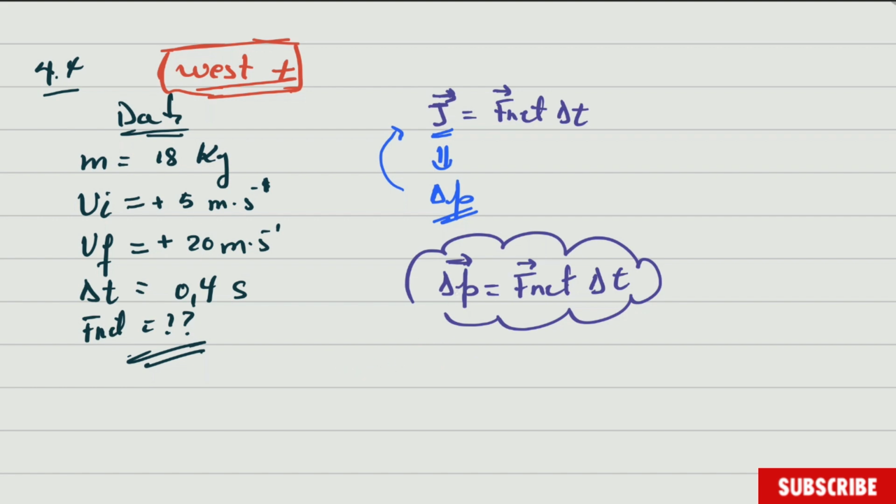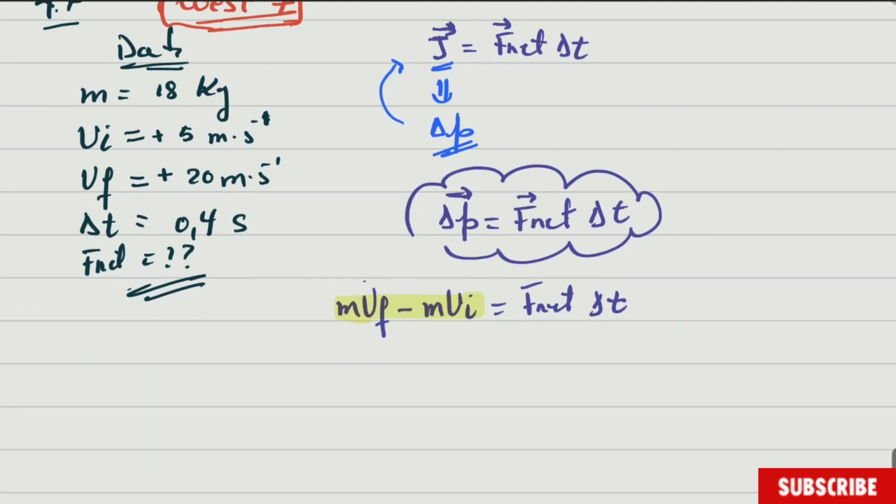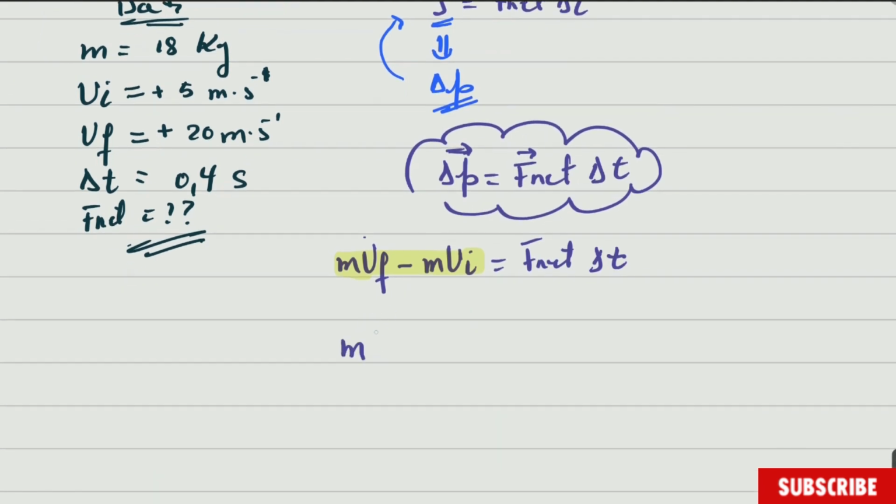So in this case it will be mass multiplied by the final velocity minus mass multiplied by the initial velocity. Let's not write the vector symbol there. F net multiplied by the time. Now here on this side you have a common factor, which is the mass. So mass here, bracket, final velocity minus initial velocity is equal to F net multiplied by the time.